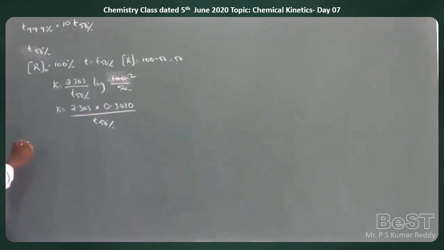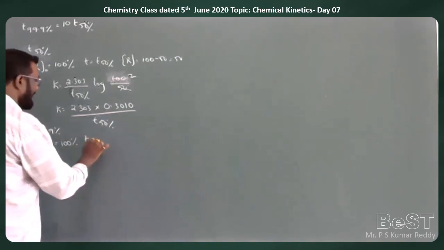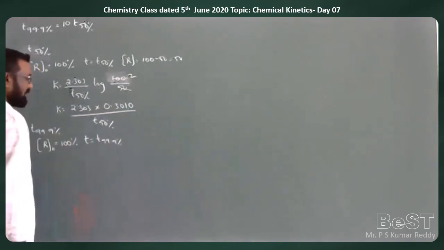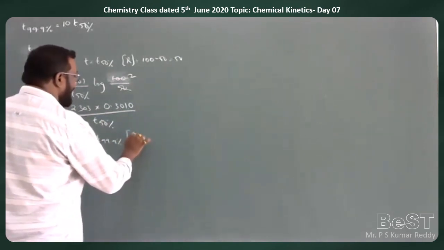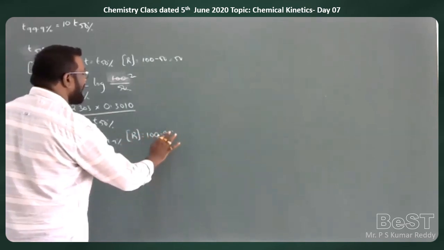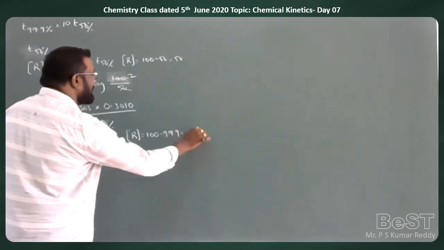In the same way, with respect to T 99.9%, R naught value is equal to 100%, T is equal to T 99.9%, and R, that is remaining concentration, is equal to 100 minus 99.9, which is equal to 0.1%.